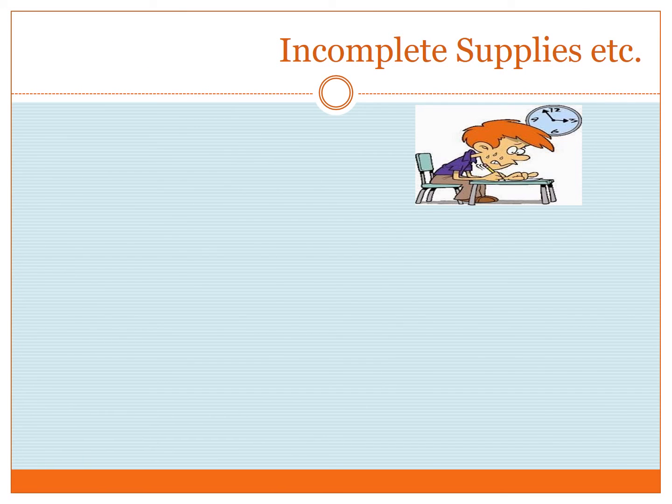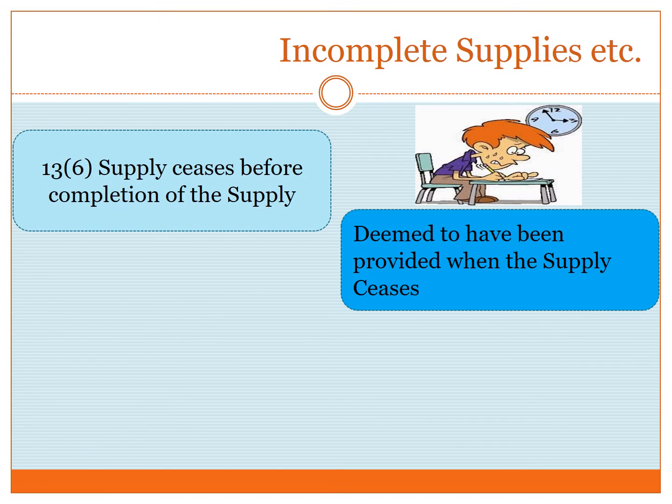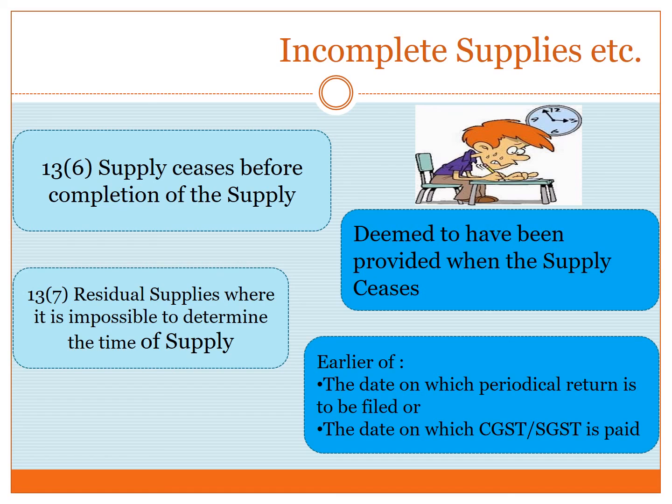Now, let us discuss incomplete supplies. Subsection 6 of section 13 provides that if supply ceases before its completion, then supply is deemed to have been provided when it ceases. Residual supplies are covered in section 13 subsection 7. Where it is impossible to determine the time of supply, it is deemed that the date on which periodical returns are to be filed or the date on which CGST or SGST is paid, whichever is earlier, will be the date of supply.